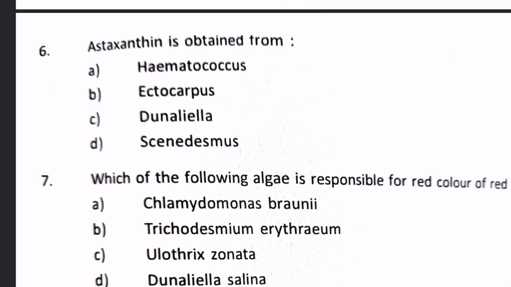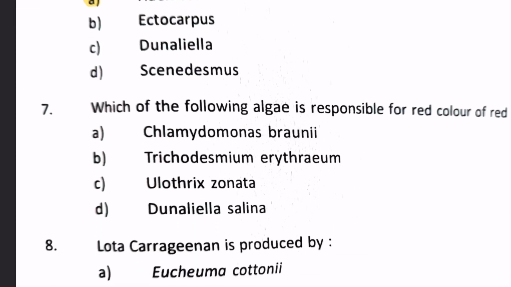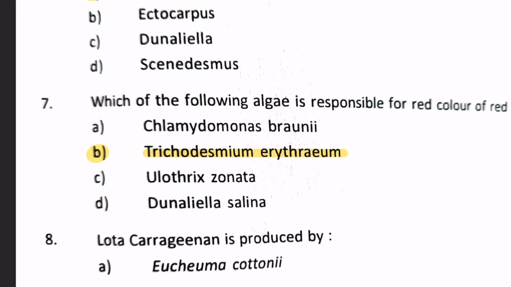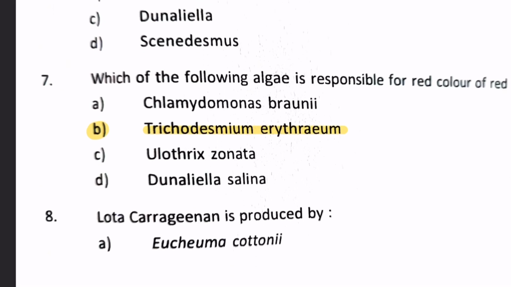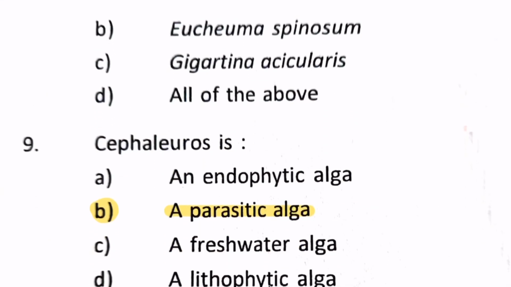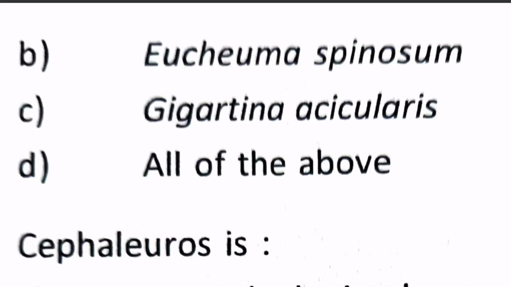Next, which of the following algae is responsible for the red color of the Red Sea? A common question. It will be number B, Trichodesmium erythraeum. Next question. Iota carrageenan is produced by A. Eucheuma cottonii, Eucheuma spinosum, Gigartina acicularis, or all of the above. Iota carrageenan is produced by Eucheuma spinosum. Our answer will be 8B.